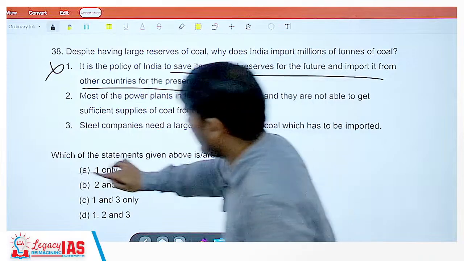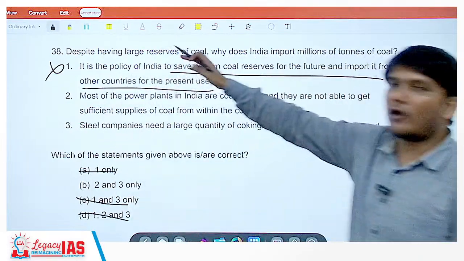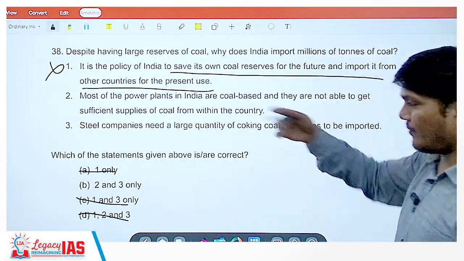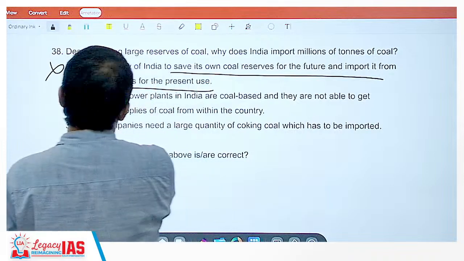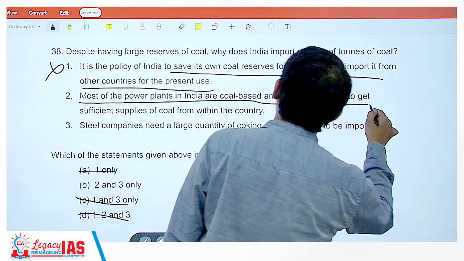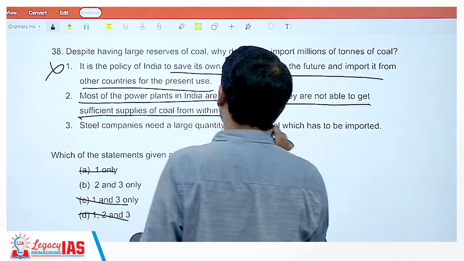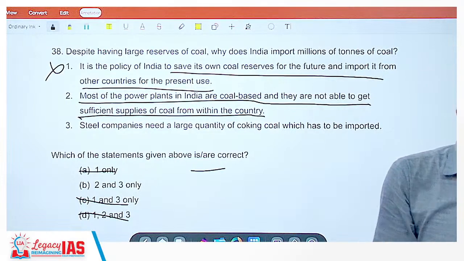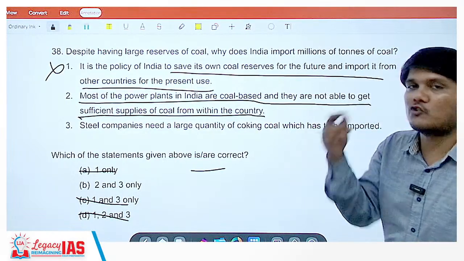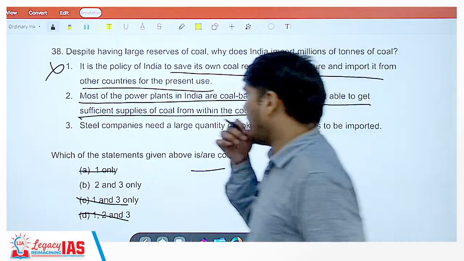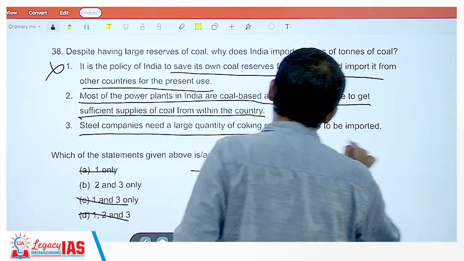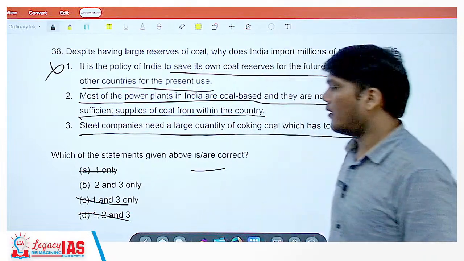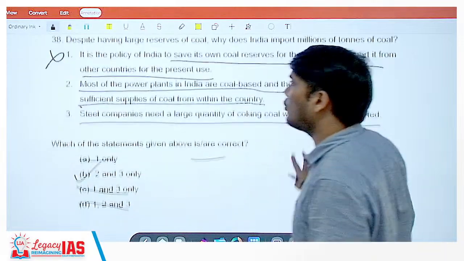So one is wrong. The moment you know one is wrong, it was very logical also. It was not very factual to know that one is wrong. You directly get the answer. But let's look at the other statements as well. Most of the power plants in India are coal based and they are not able to get sufficient supplies of coal from within the country. So reserves are there, but then you have to extract, and the production is also a completely different thing altogether, which is not sufficient, right? Steel companies need a large quantity of coking coal which has to be imported. We saw this in another question, right? So the correct answer is option B, that is 2 and 3.